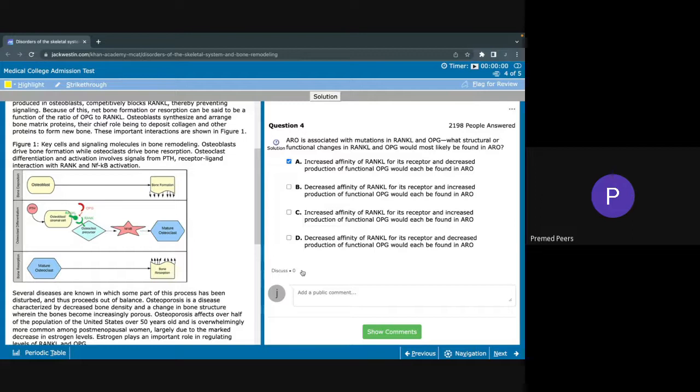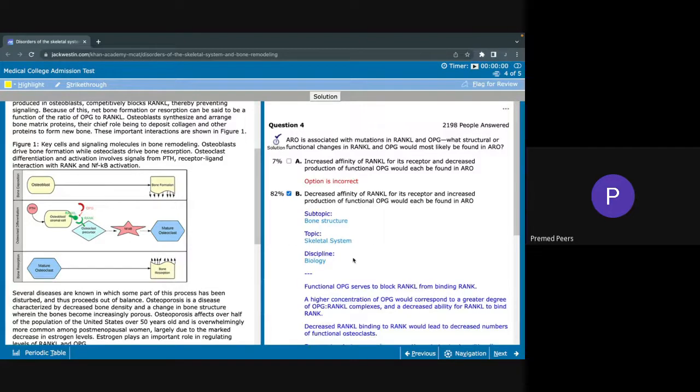There's decreased affinity and decreased production of functional OPG. Decreased affinity of RANKL for RANK will decrease mature osteoclasts, but a decreased production of OPG will also decrease its competition and in turn increase the production of mature osteoclasts. So neither C nor D can we really say anything. So the answer must be B, and it is.